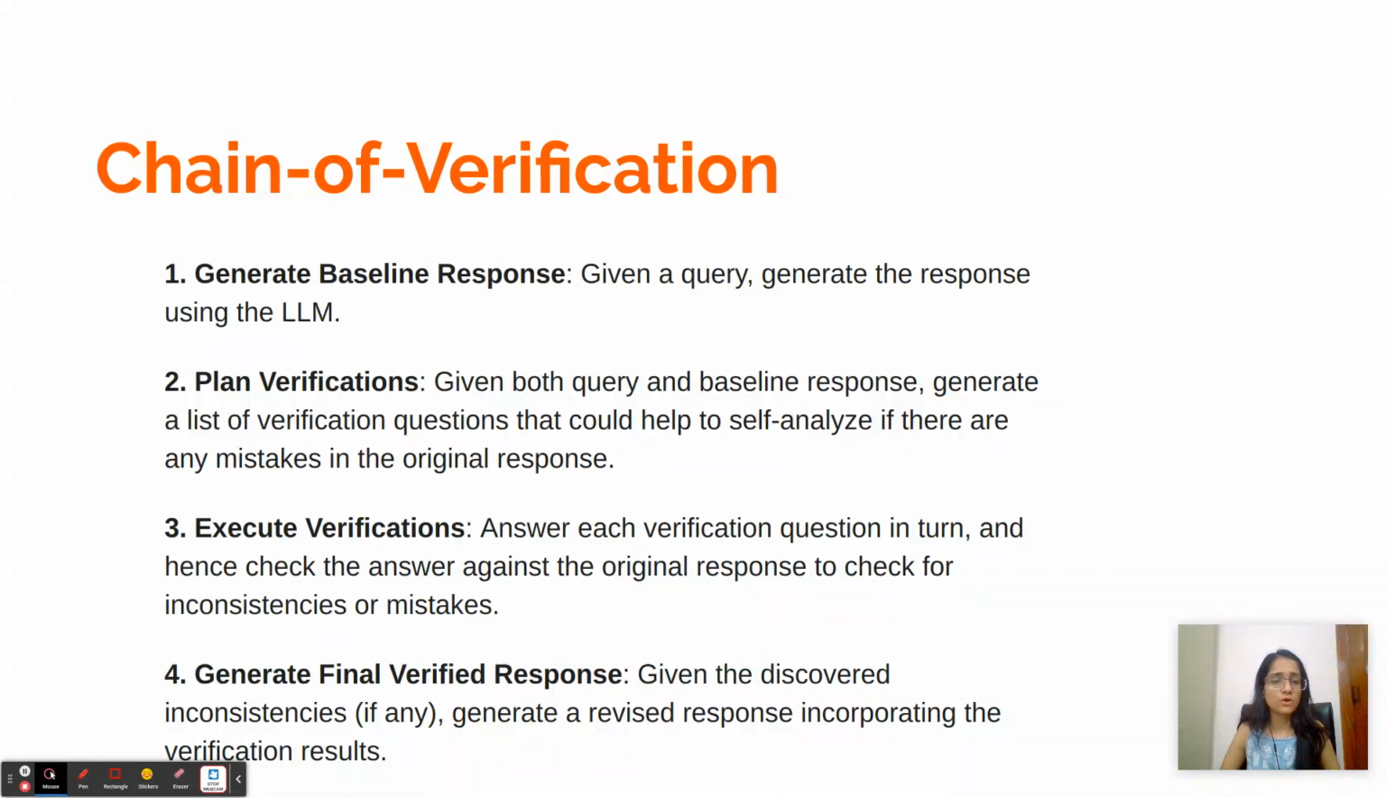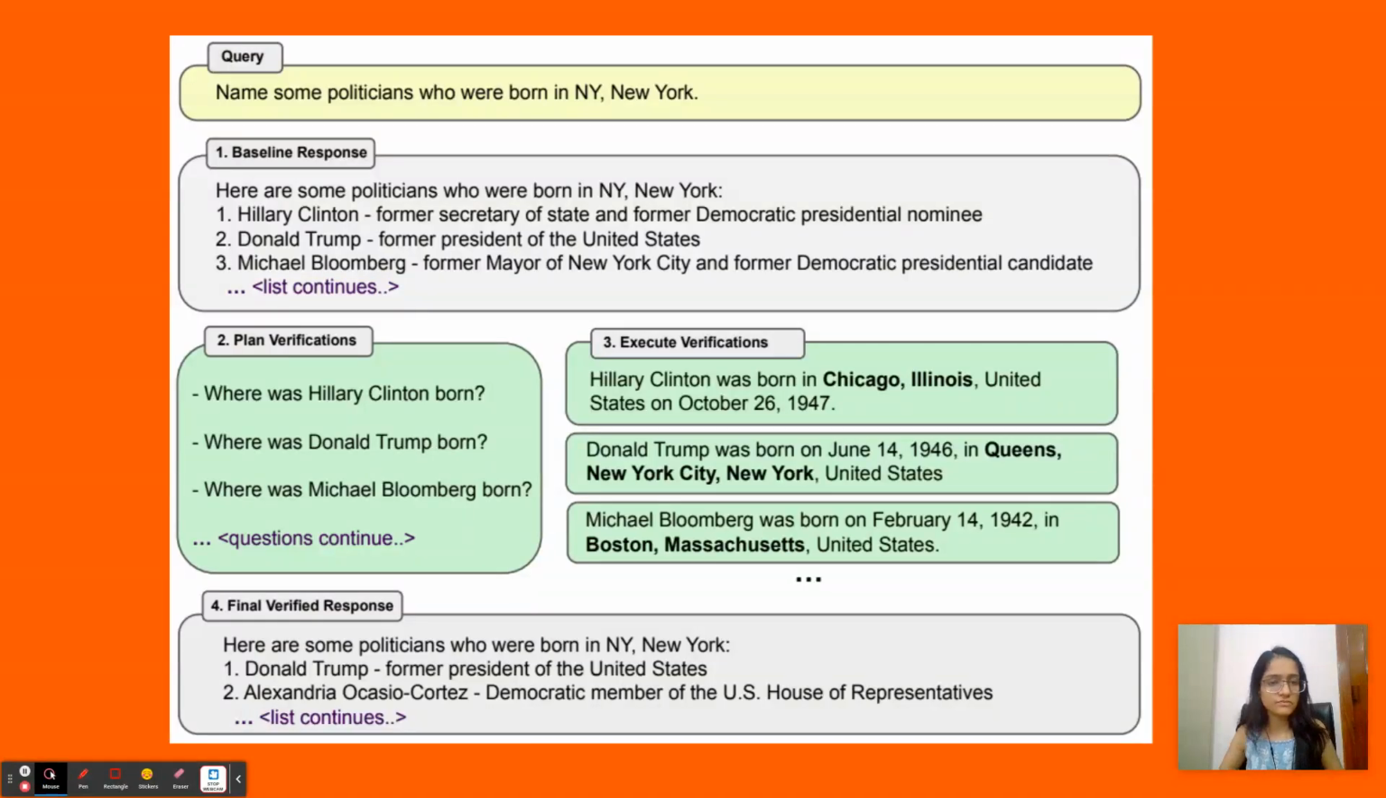Coming to step 3, once we've generated the verification questions, we ask the LLM to answer each of the verification questions. And now in the last step, we use everything coming from step 1, step 2, and step 3 and ask the LLM to generate a revised response. So it basically incorporates all the verification results, and given all the discovered inconsistencies, it will try to reduce the hallucination in the final verified response. Now let's see an example.